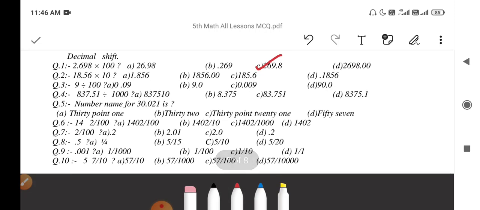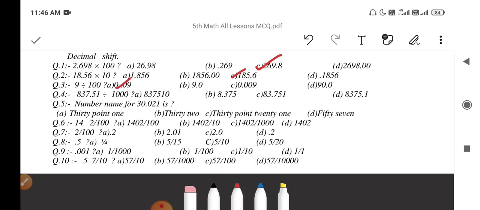Then question number 2, 18.56 multiplied by 10. 18.56 multiplied by 10 will be equal to 185.6, option C. Next question number 3, 9 divided by 100. 9 divided by 100 will be 0.09. Next question,